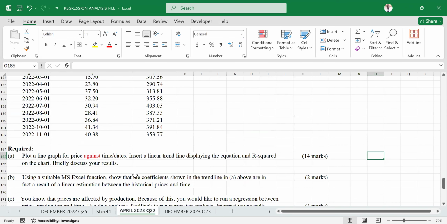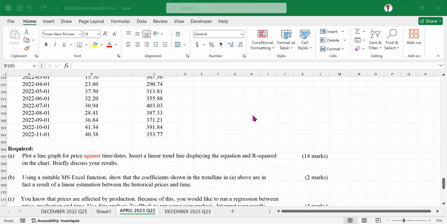Now, no one is speaking to me. Between price and time or dates, which one? Which one is on the y-axis and which one is on the x-axis, if I can use simple language? The x-axis is going to be the time, and the y-axis is going to be the price. Correct, that is very simple like that. Price is dependent.